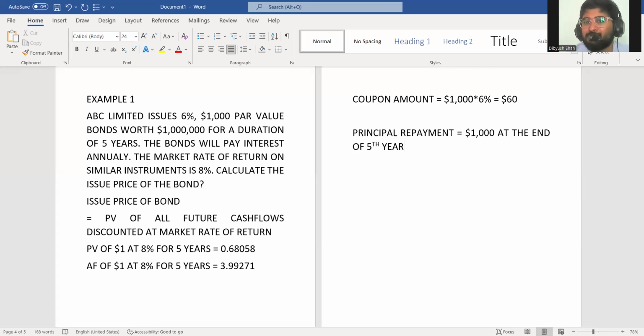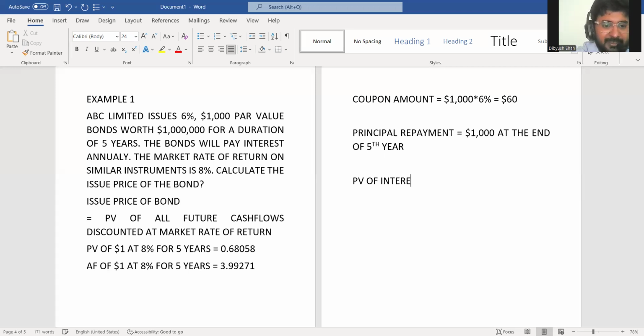So where will I use annuity factor and where will I use discounting factor? Remember, annuity factor can only be used if cash flows are exactly the same and occur at same time intervals.